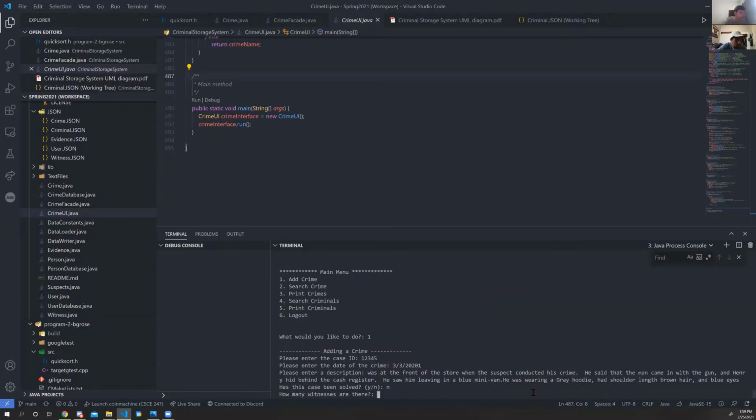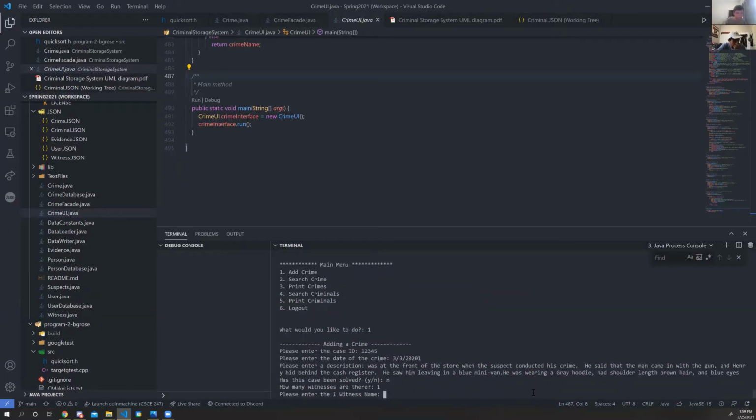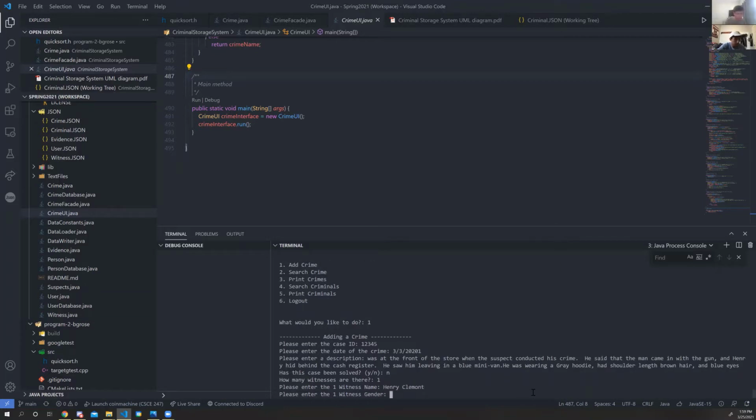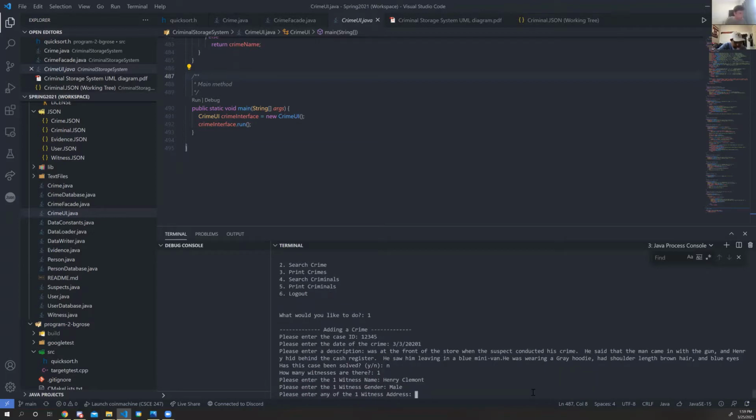The case has not been solved yet. There's one witness who is also the victim, so I'll enter his information now. Male, his address, we're going to copy from the given information.